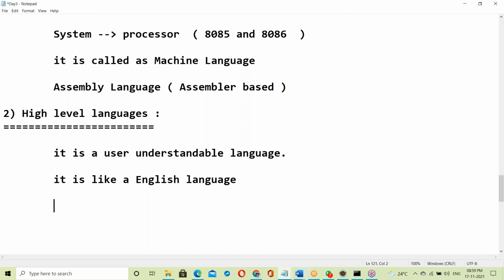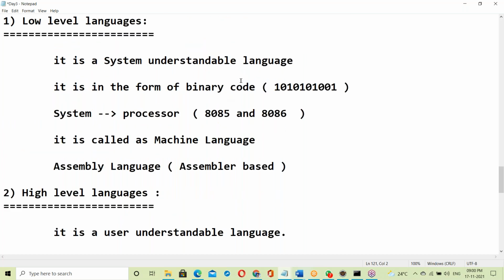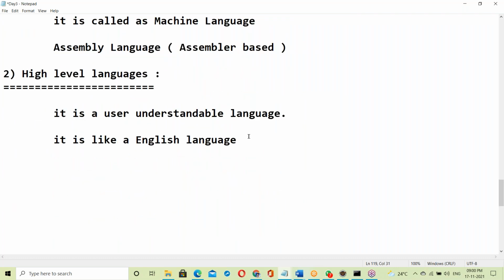Which is the first high level language? Any idea? First machine language, next assembly language, next high level language. Which is the first high level language? C language. C is the first high level language.